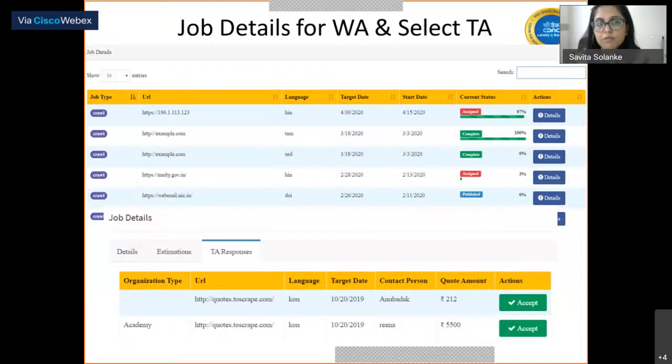Here we can see in the table, first, 97% of the job is complete. Some strings are still to be uploaded by the translator, while in the second one the job is 100% complete. This means all the strings are translated by the translation agency, and these strings can be viewed via GoTranslate or Snippet.